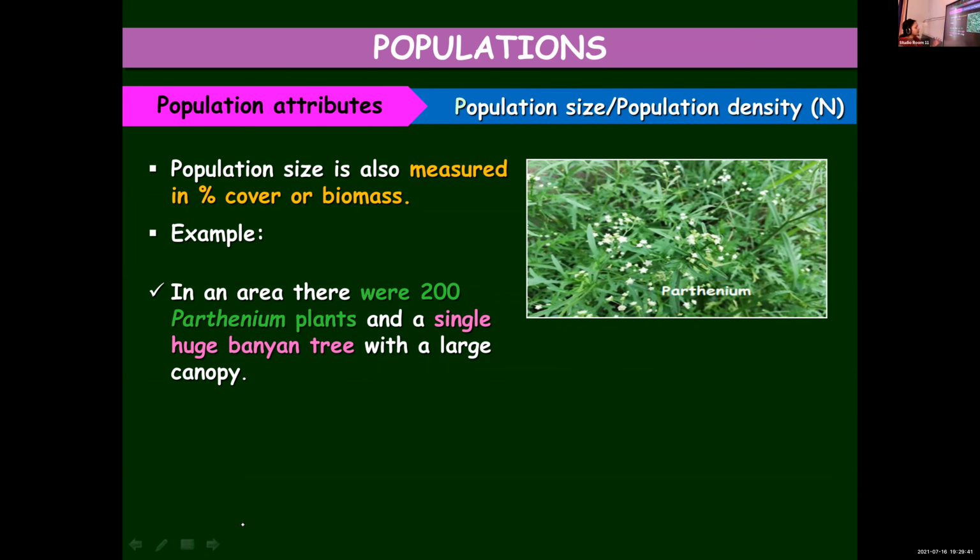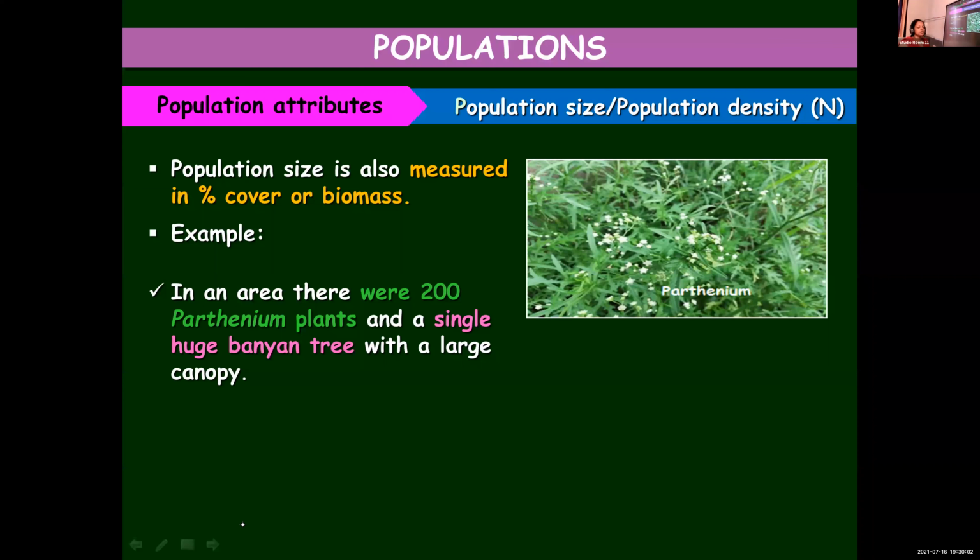So here we are given two cases. On one side we have 200 Parthenium plants, and on the other side a single banyan tree, but it's very huge with a large canopy. If you're just counting the number, the population density of Parthenium plants will be more.